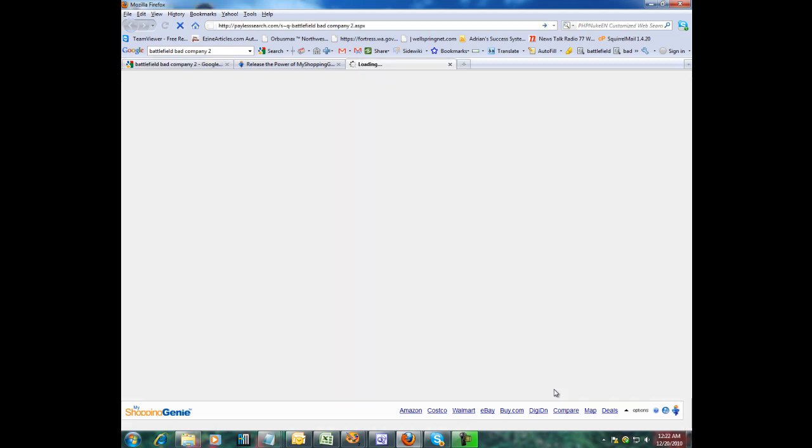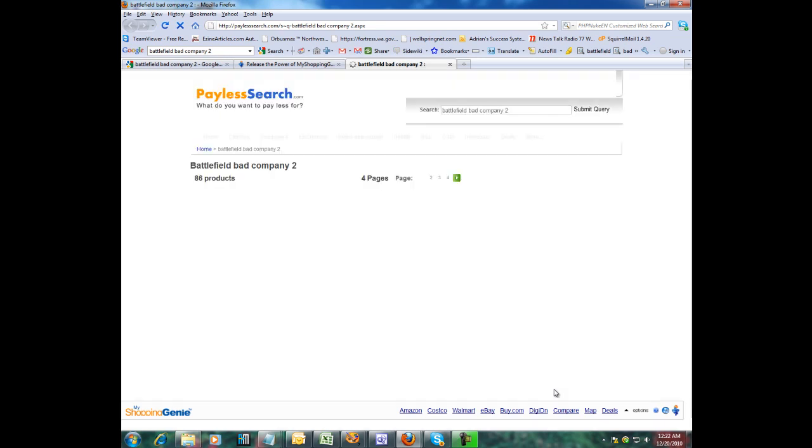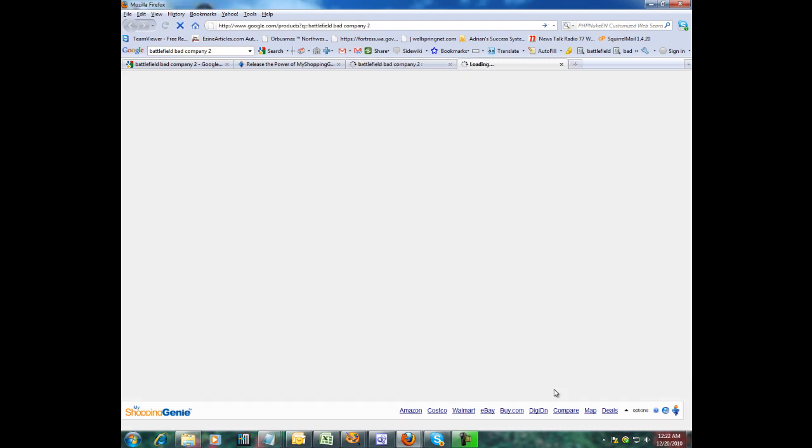It's going to take that Battlefield search that was in Google, and it's going to embed it into the search field of each one of these sites and automatically do a search for me, and it's going to open them up in 6 different tabs. So it just takes a minute here. Now notice my mouse is right here. I'm not doing this. This is doing it by itself. It's all automated. So it's going to take that Battlefield Bad Company 2 search, and it's going to go ahead and search the 6 top shopping and comparison sites to find the best price on that product. This thing saves you so much time and money. I can't tell you, we have thousands of testimonials from people that use this to find everything under the sun. It just really is amazing.